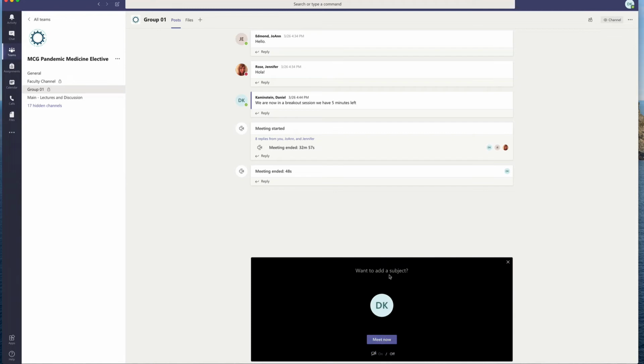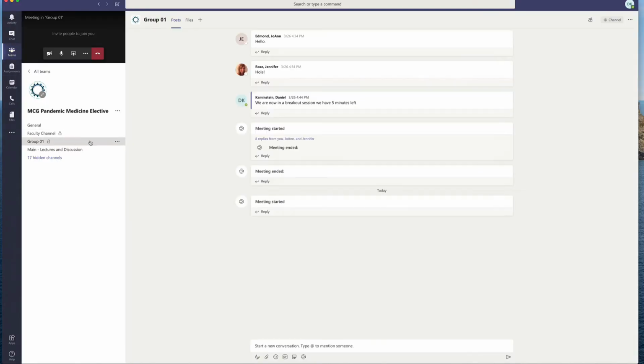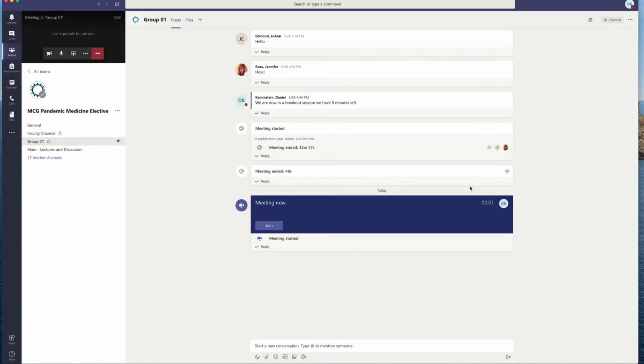If you click that meet now, what you'll see happen is a meeting is going to start. So I'm going to meet now with group one. And you're going to see that here in group one now a meeting has started. I'm the only person in the meeting, and you can see that if someone started a meeting in group one, anyone else in group one can click join to start the meeting. The other way you know that a meeting is going on in your group is there's a little purple camera icon showing up right here.